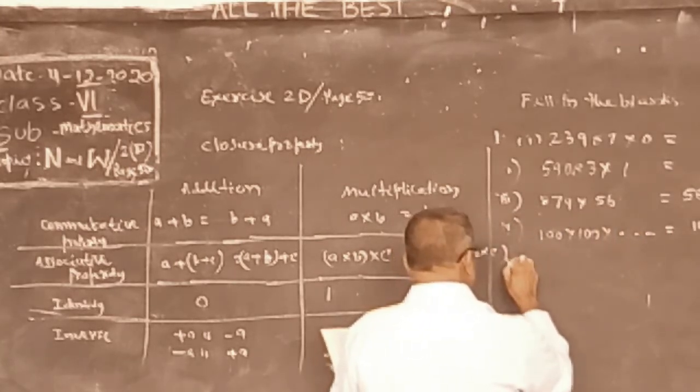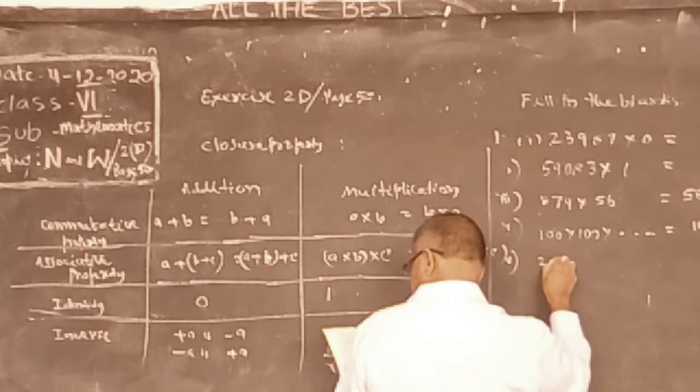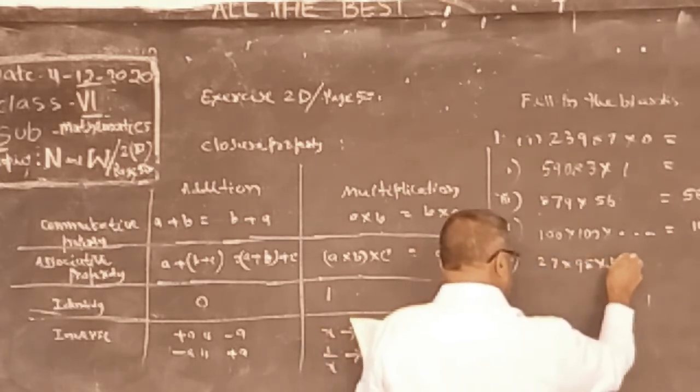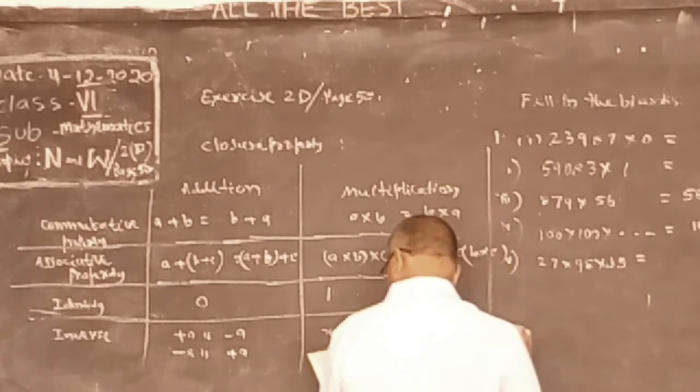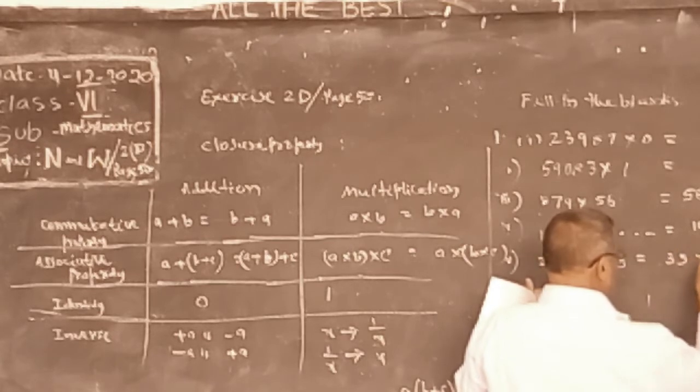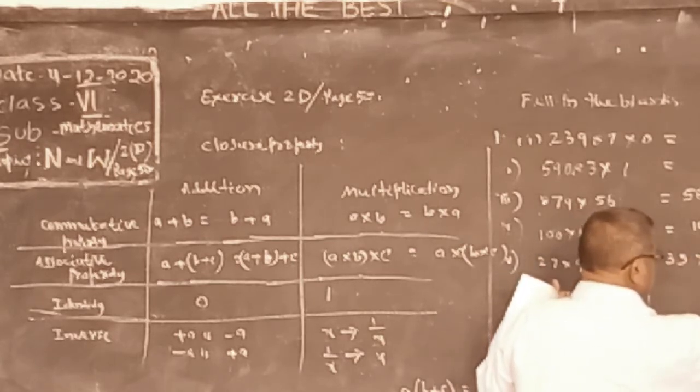Fifth, 27 into 30, 98 into 35 is equal to 35 into dash into 27.